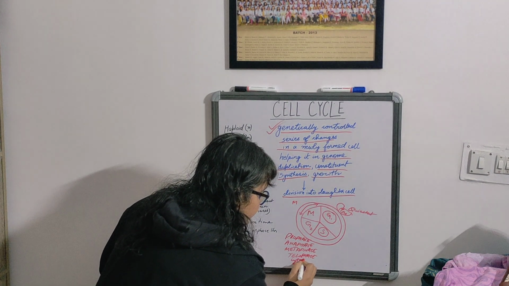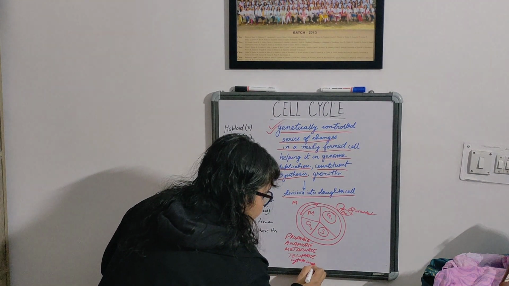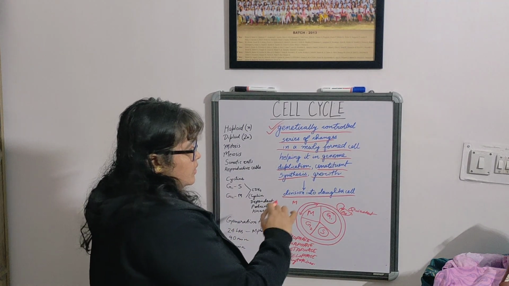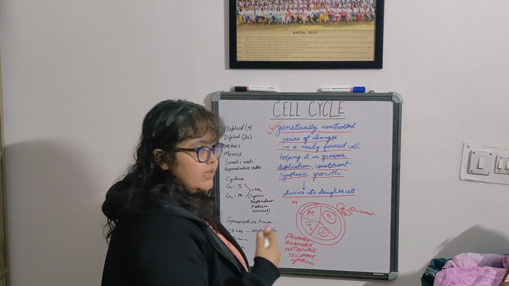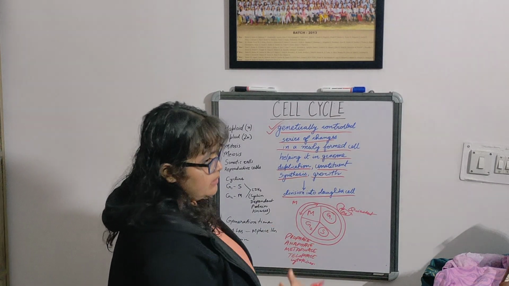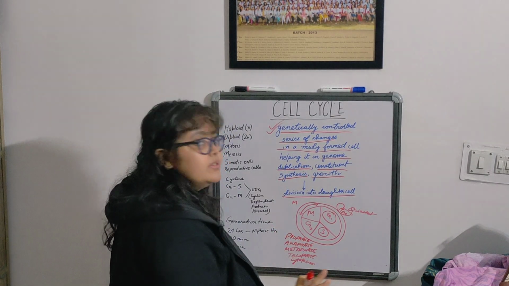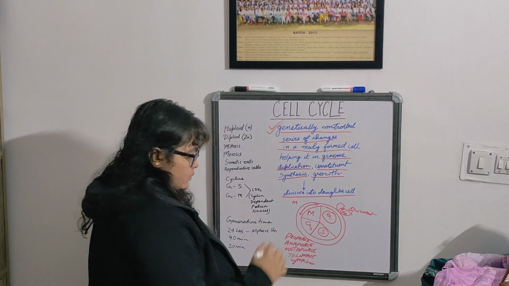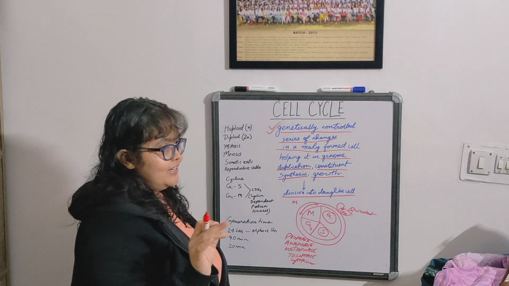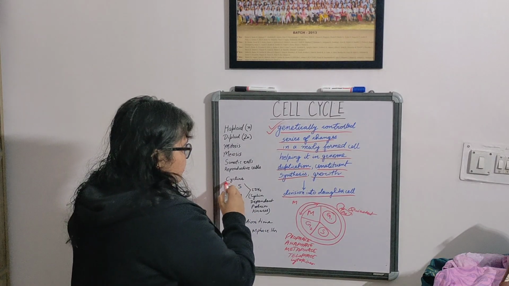Cytokinesis, and the division takes place. Okay, so this is an ongoing process in a cell. It happens in a cell, then it happens in its daughter cells. It is continuously happening.